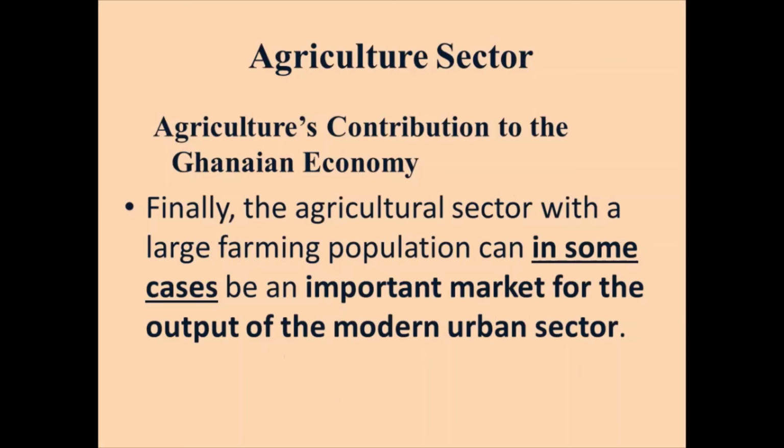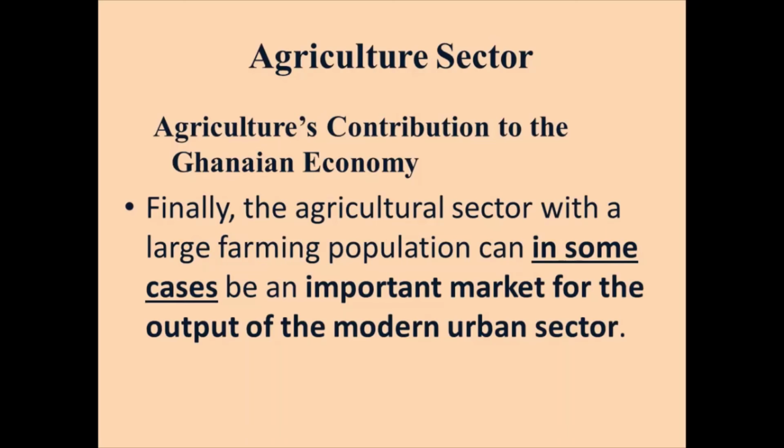Finally, we see that the agriculture sector, with a large farming population, can in some cases be an important market for the output of the modern urban sector. What we're trying to see here is that the agricultural sector can contribute much to the output of the modern urban sector.